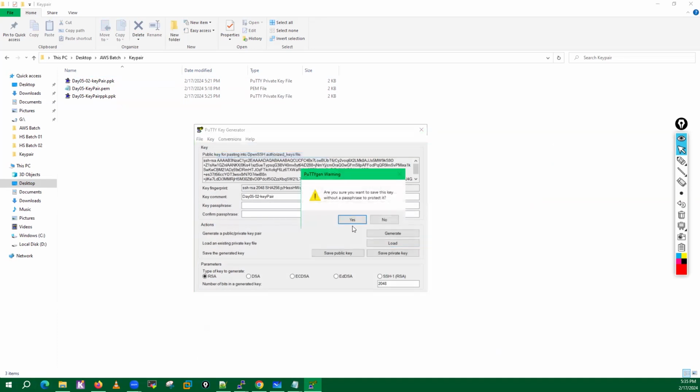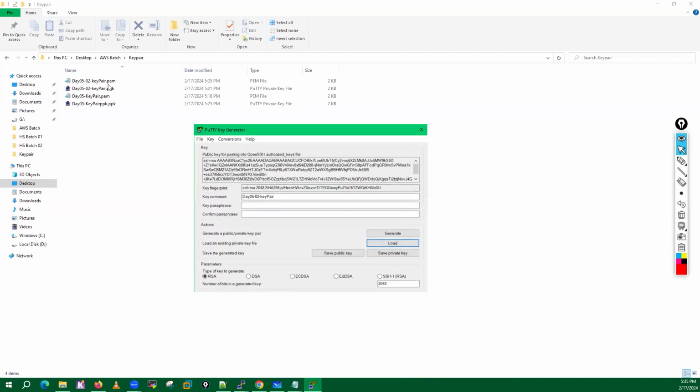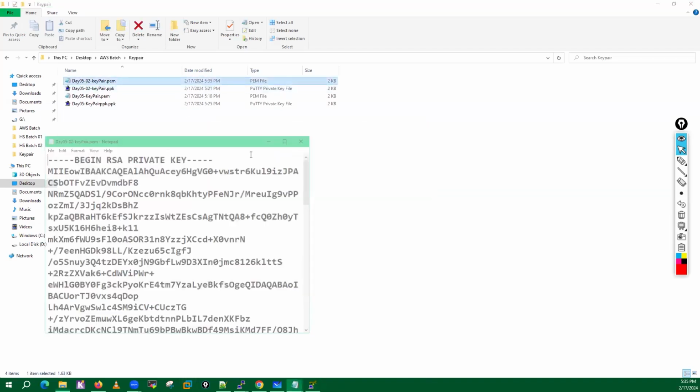I'll select. Do you want to save? Yes, I want to save it. Just save it as a .pem file. Open this day 5 PEM file.